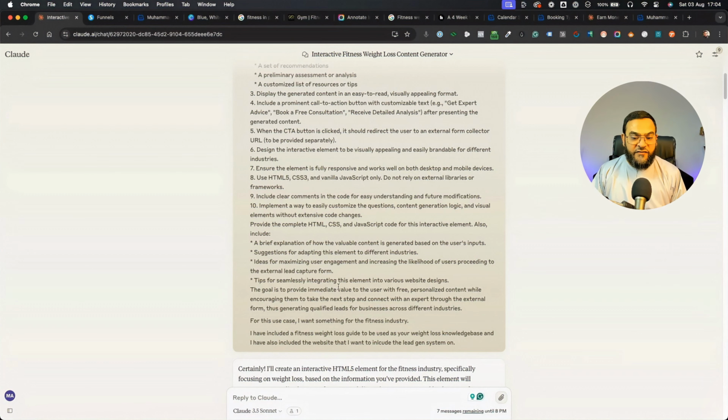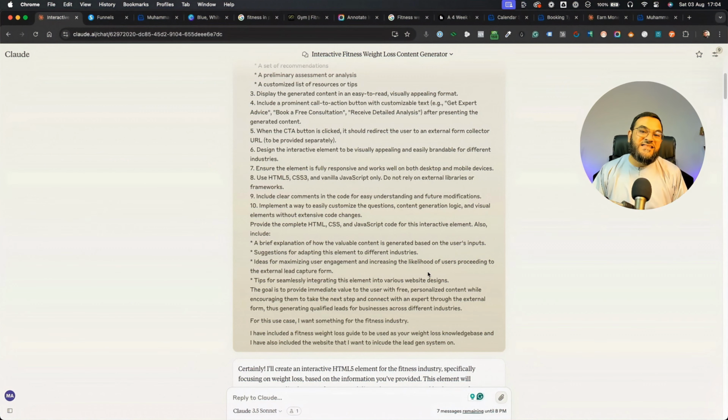The goal is to provide immediate value to the user with free personalized content while encouraging them to take the next step and connect with an expert through the external form, thus generating qualified leads for businesses across different industries.